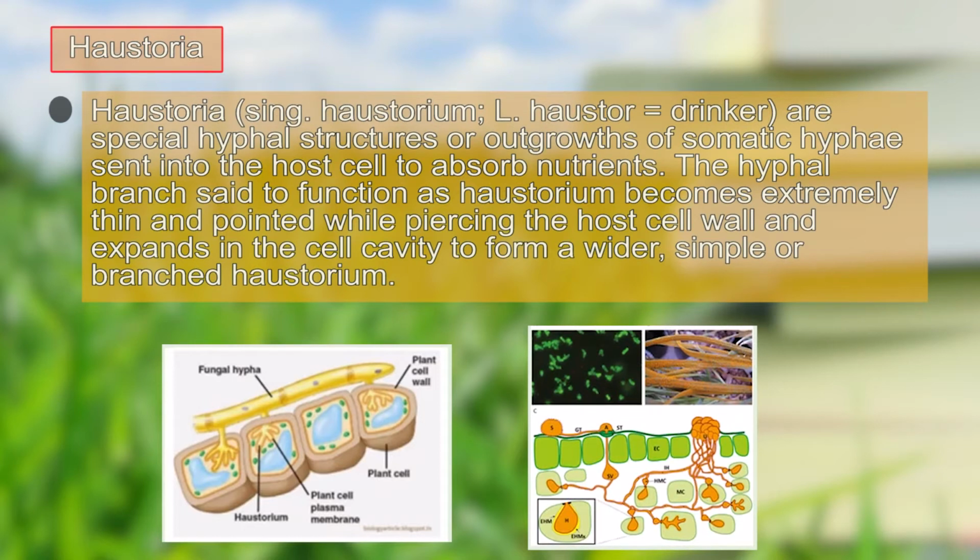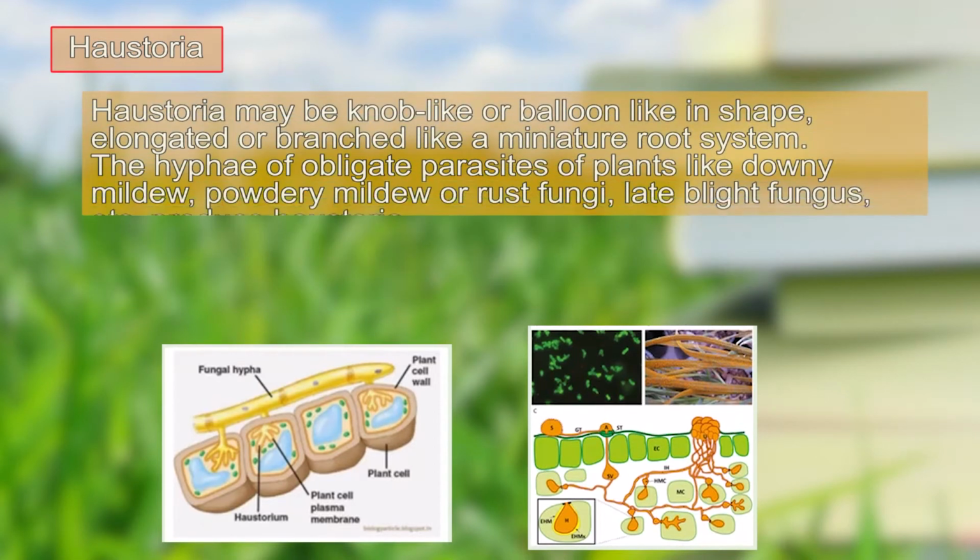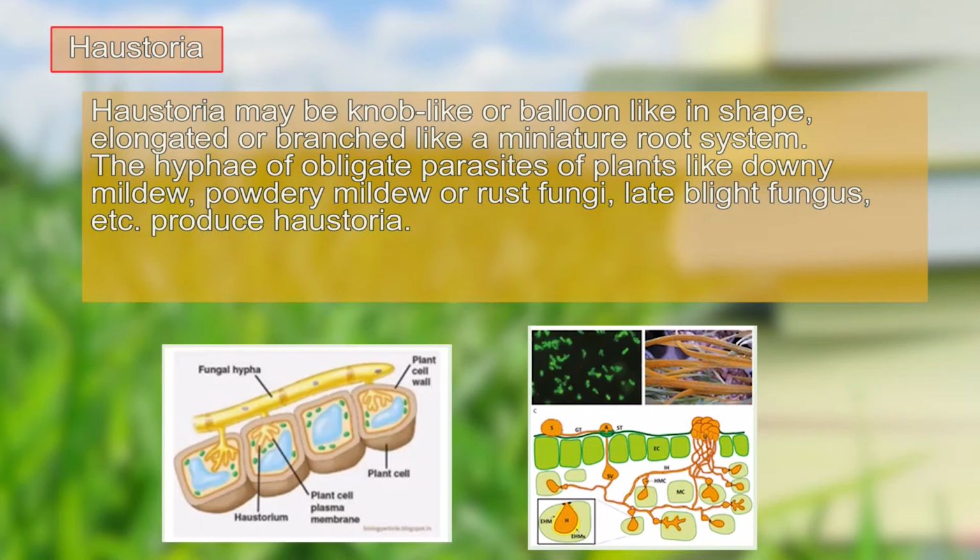The hyphal branches are said to function as haustorium. They become thin and pointed while they penetrate inside the host cell and expand in the cell cavity to form the wider, simple, or branched haustorium. Here we can see the structure of the fungal hyphae getting inside the plant cell, and after it gets inside, it penetrates and develops into a larger structure.